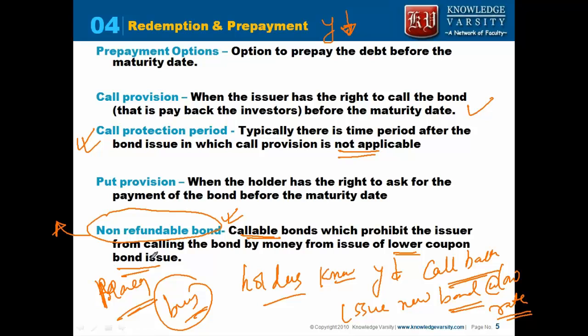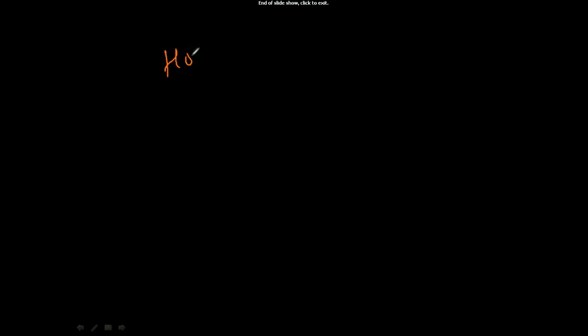Since he cannot do that, he will not be able to issue a new bond and buy your bond back. But this is only considering the issuance. If the issuer has money which he has generated from his earnings, he can buy back the bond. Contrast the same thing with your housing loan.